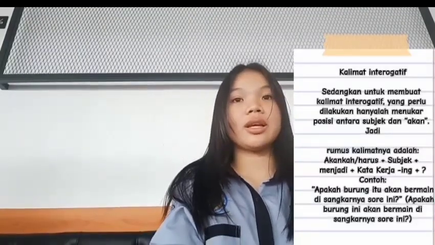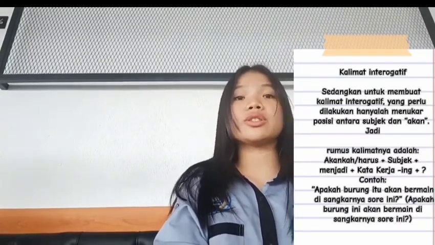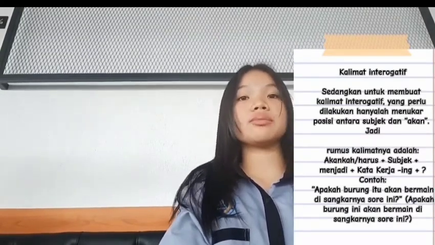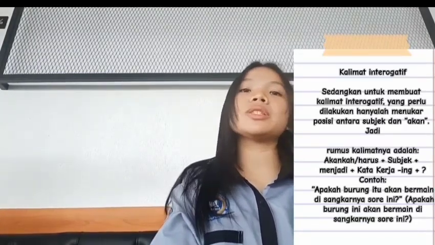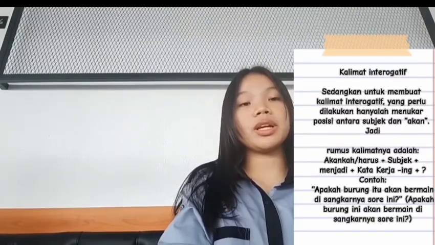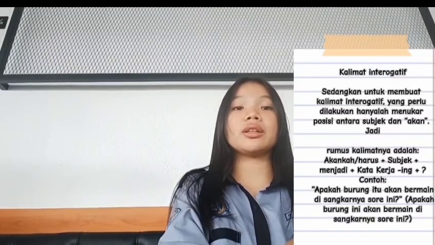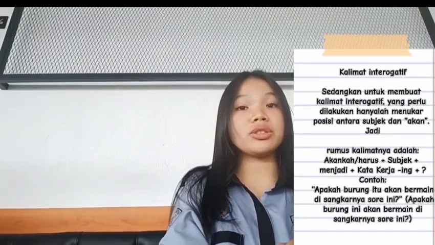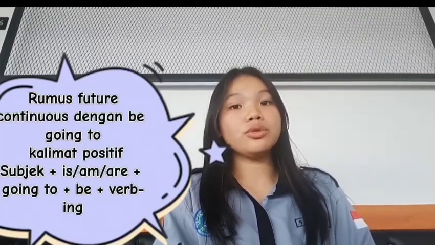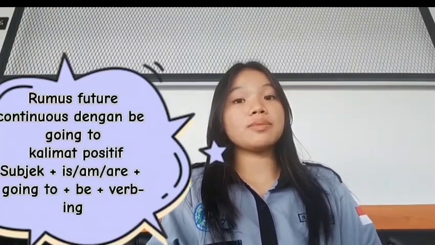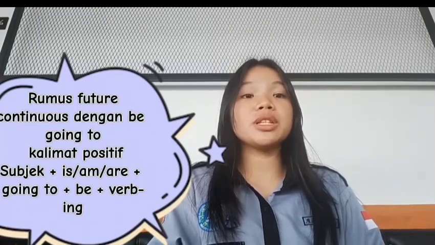Interrogative sentence. To make an interrogative sentence, all you have to do is swap positions between the subject and will. So the formula is will or shall plus subject plus be plus verb-ing plus question mark. Example: will the bird be playing in this cage this afternoon? Future continuous formula with be going to, positive sentence: subject plus is or am or are plus going to plus be plus verb-ing.